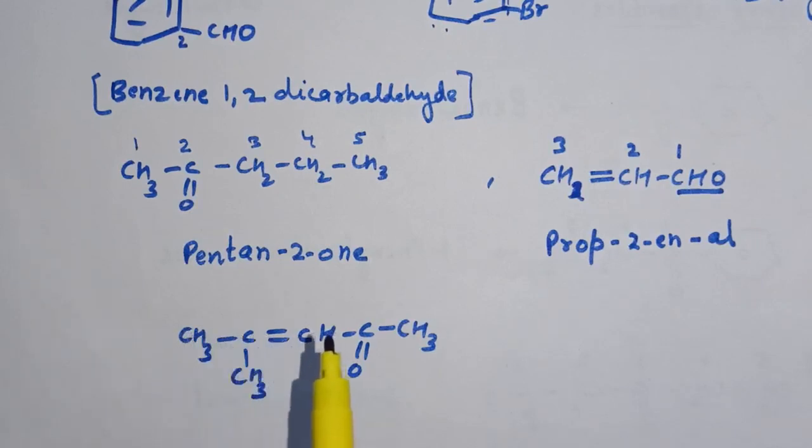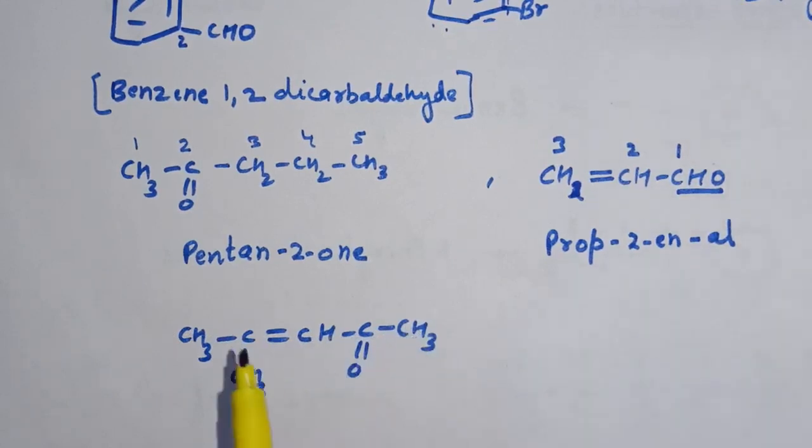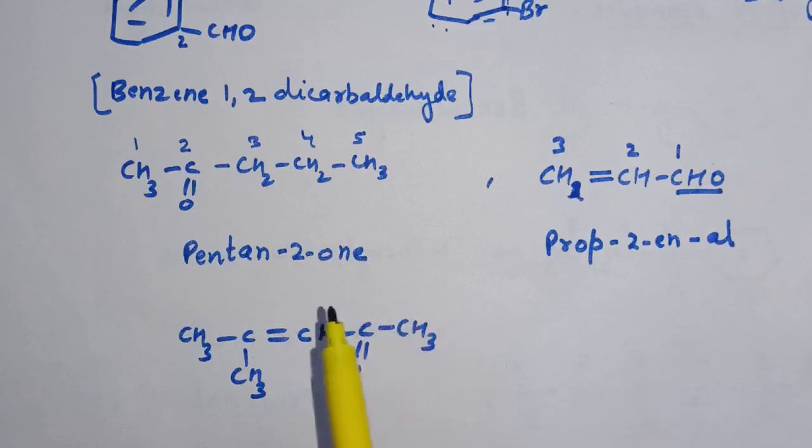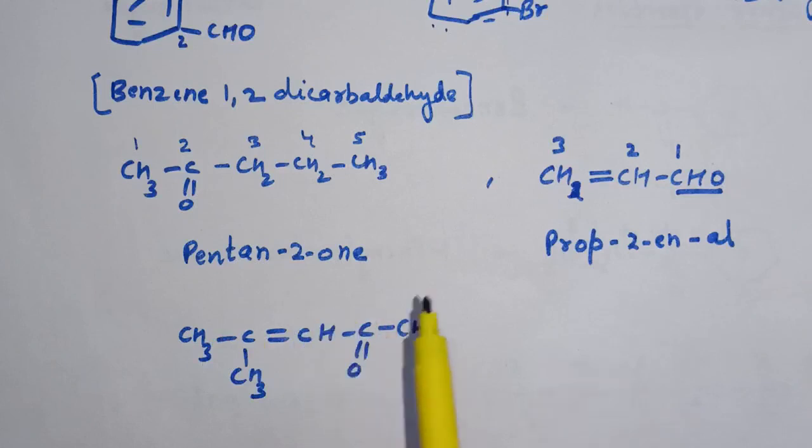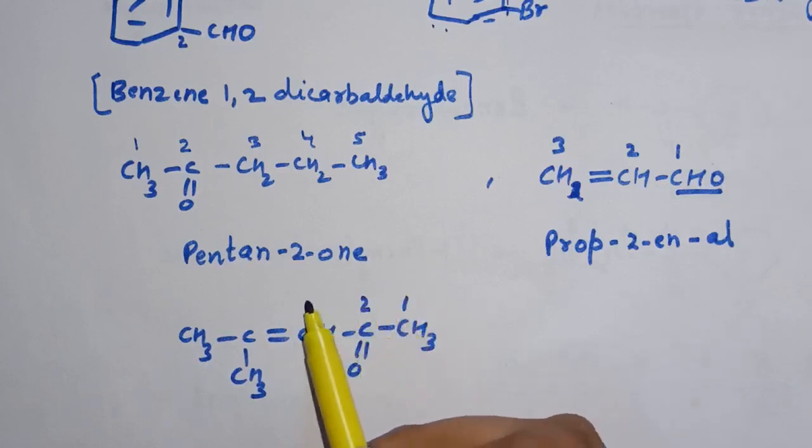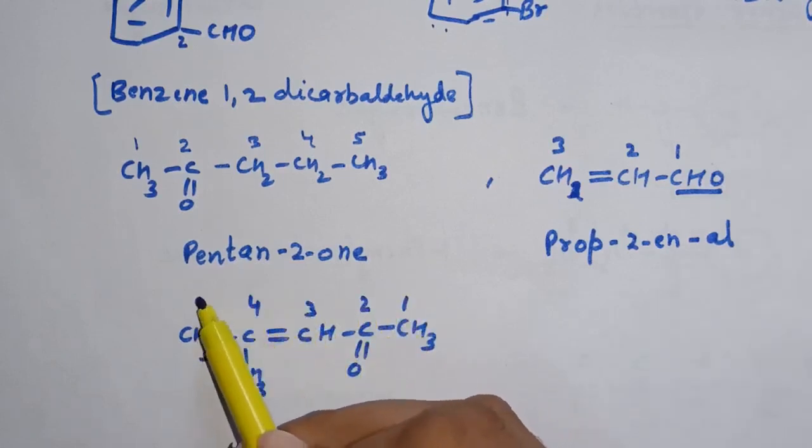Here one more example: CH3 C double bond CH C double bond O CH3. So here a double bond and a carbonyl group are present. So there are two possibilities, either we start numbering from this side or from this side. Now if you start numbering from this side, this carbonyl group gets number 2. But if we start from the other side, this will get number 4. So we will start numbering from this side, that is 1, 2, 3, 4 and 5.